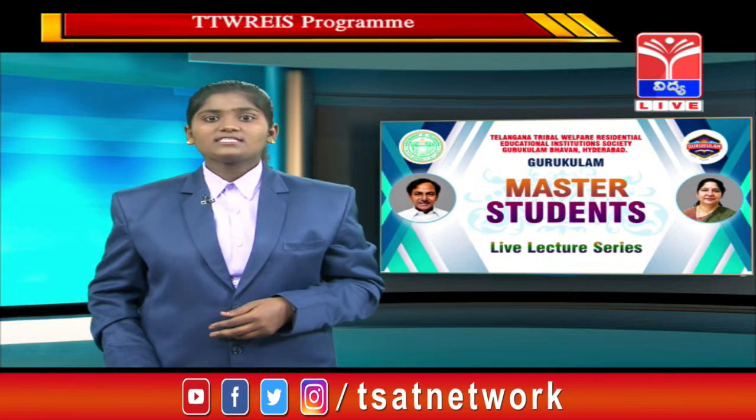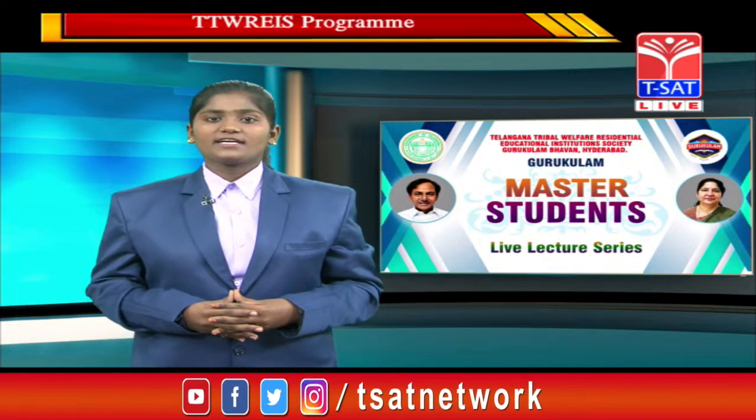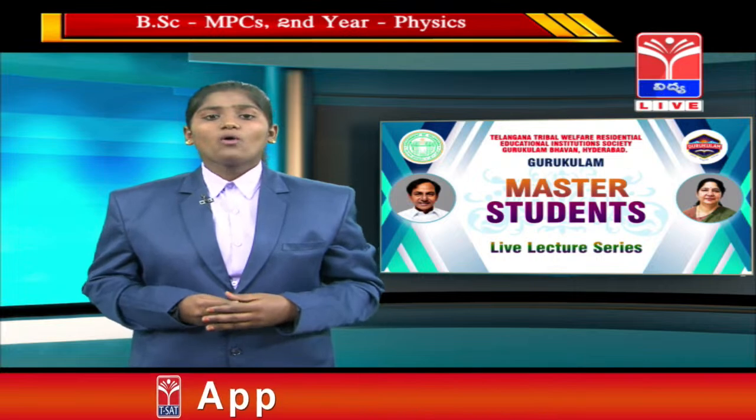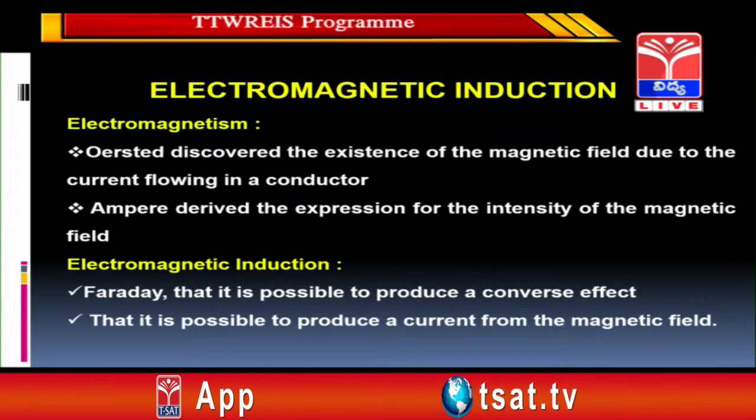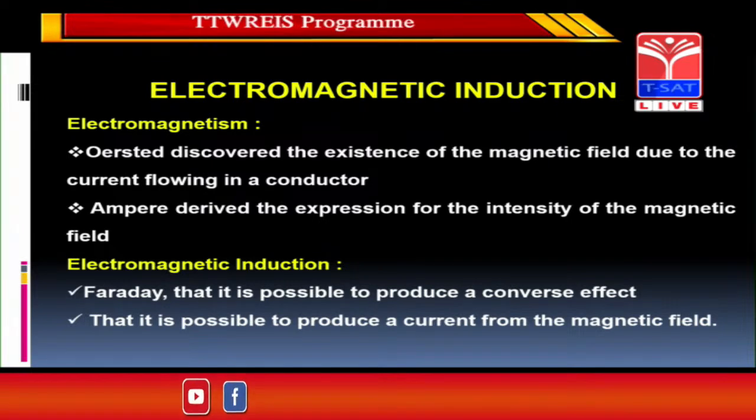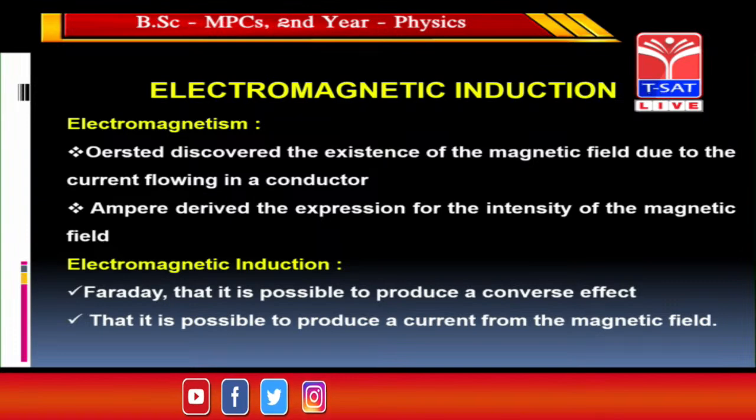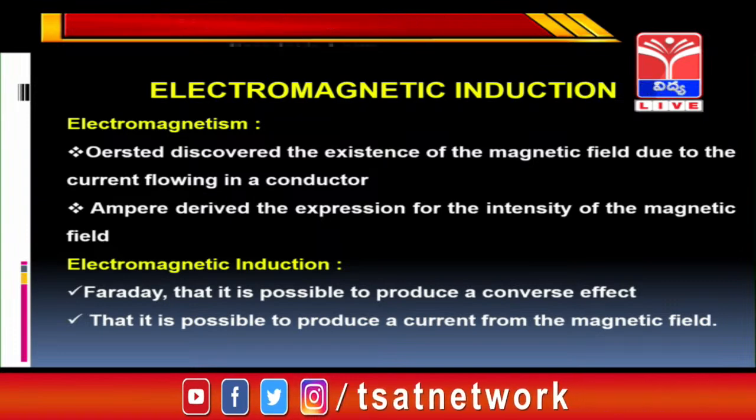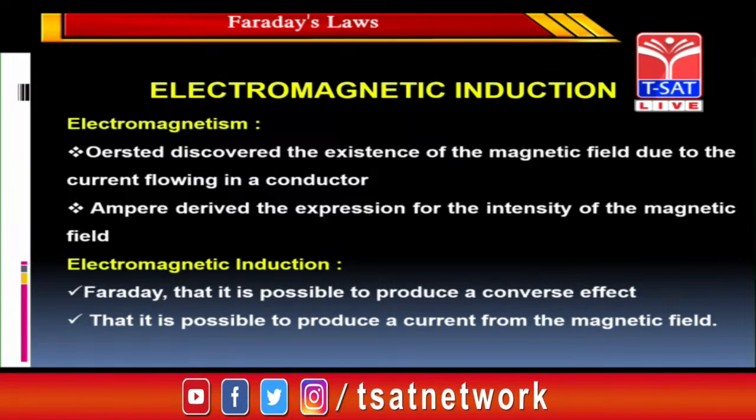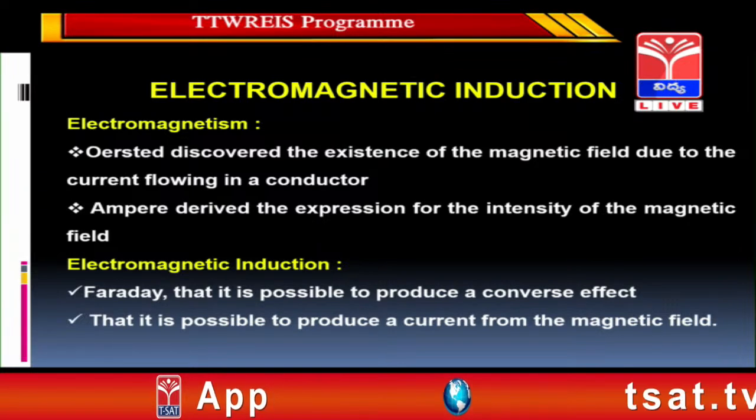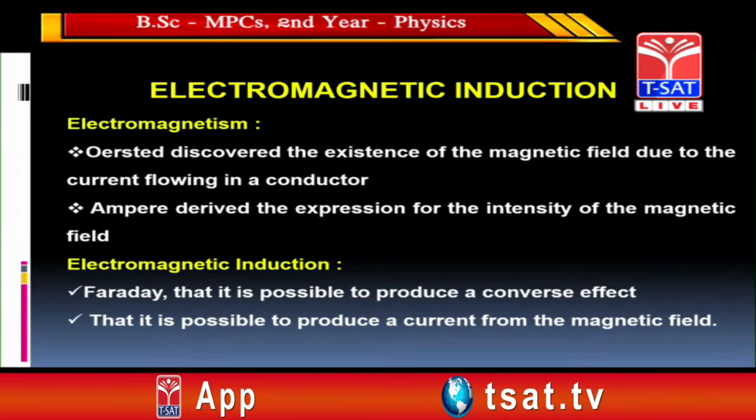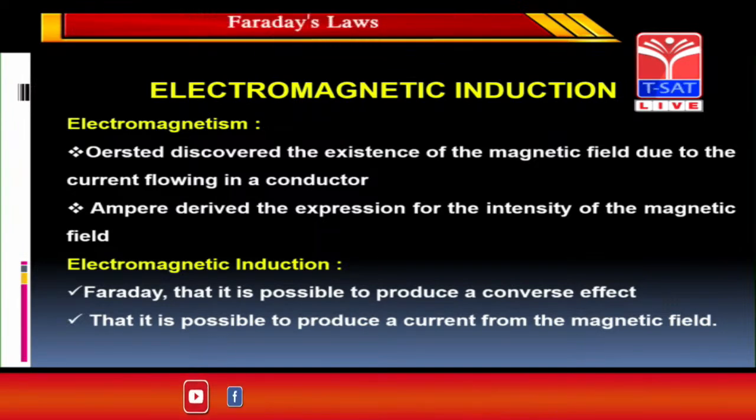Now let us discuss electromagnetic induction. Electromagnetism. Oersted, a physicist, discovered the existence of the magnetic field due to the current flowing in a conductor. What is a conductor? A conductor is nothing but a material which allows current to pass through it.